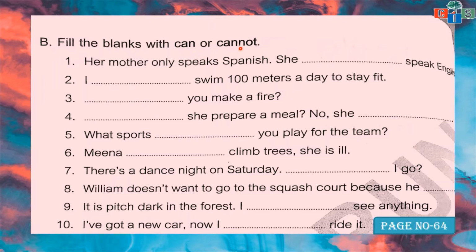Can and cannot are modals which are used before the main verbs. Modals are also a kind of auxiliary verb, helping verb, but they are always used before the verbs to express different meanings. Which words are called modals?